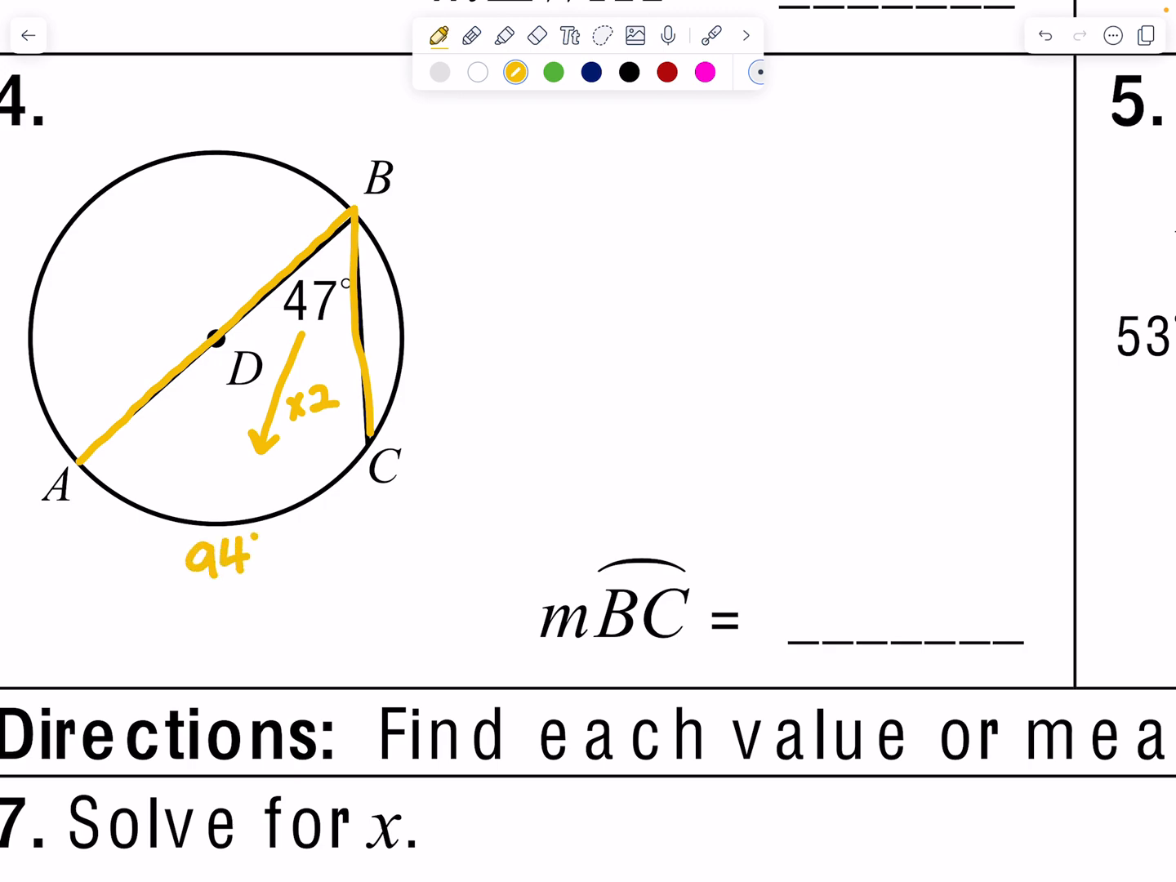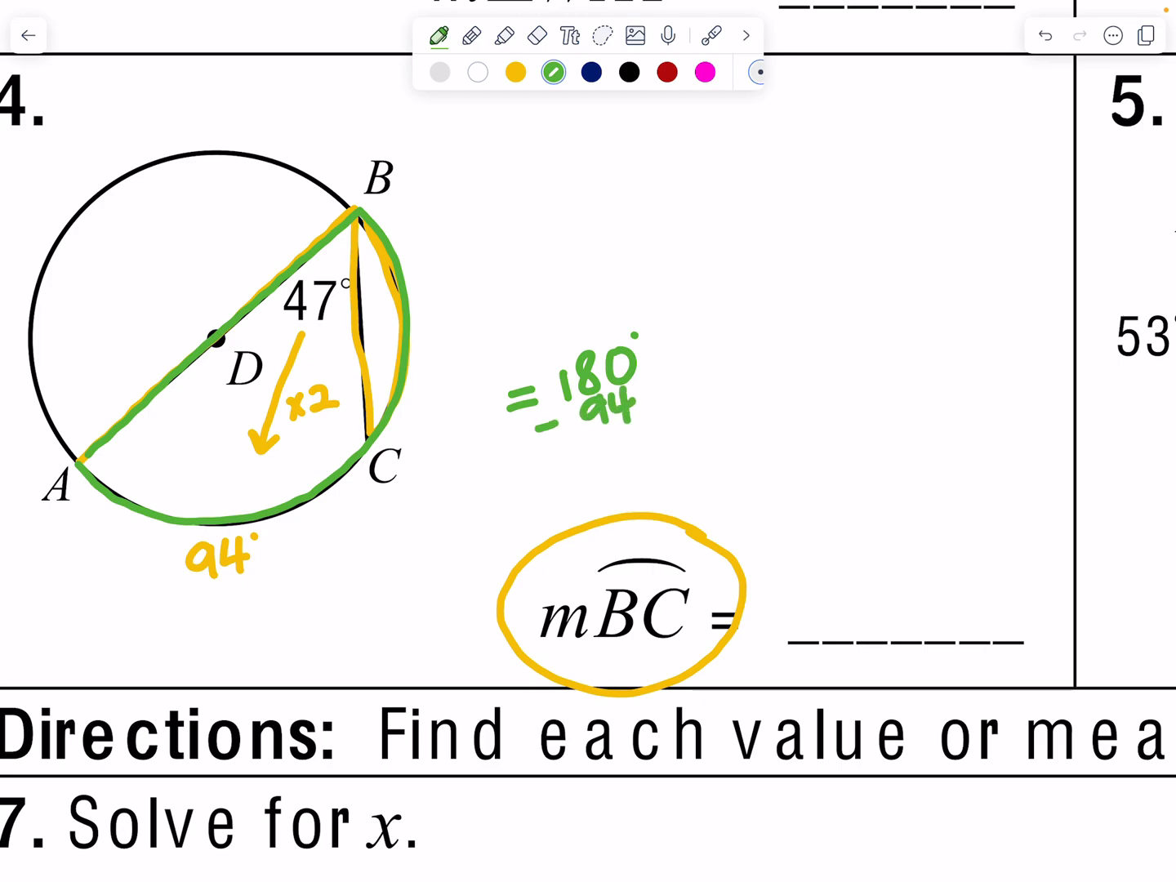And the question, though, is asking me for measure of arc BC. I want to know this arc. So all I'm going to do is a little bit of algebra. Because this is a half a circle, and I know it's a half a circle because I have the diameter here. If this is 94, I know that this whole thing is going to equal 180 degrees, right? Because half a circle is 180. All I need to do is subtract 94 from 180. So 180 minus 94 equals 86 degrees. And that's my answer.